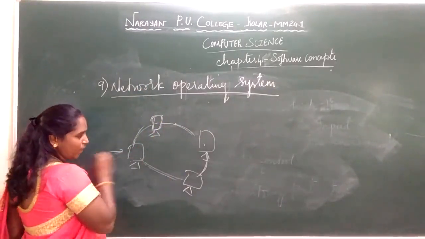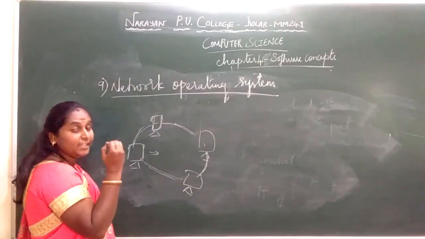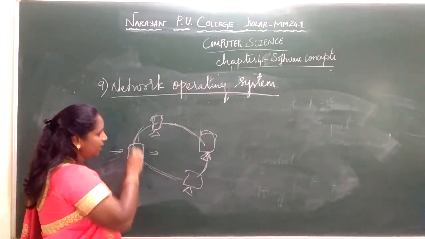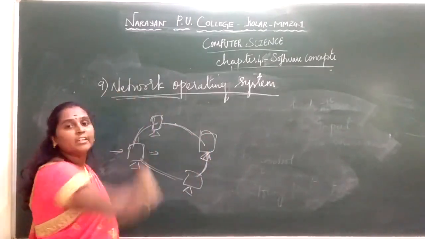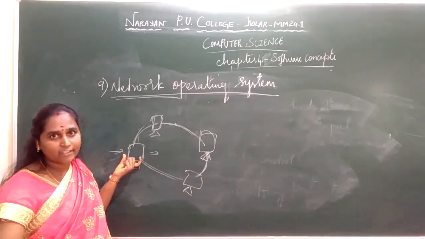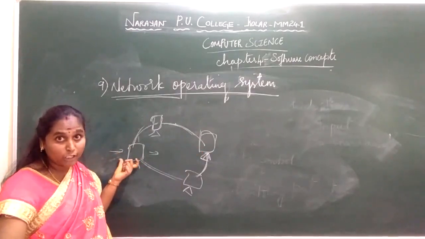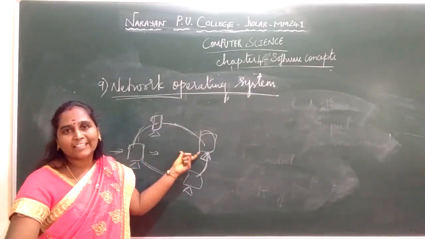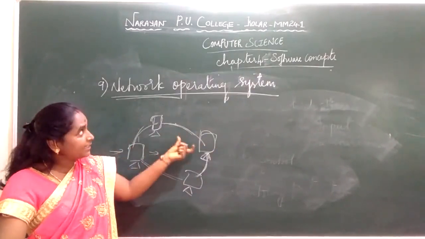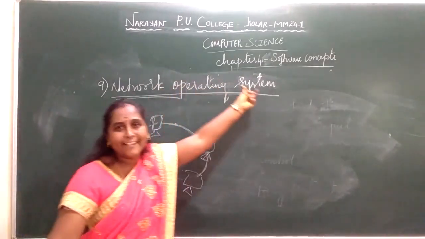A user can log in to one machine with its private protocol, that is, with its private set of IDs, and he can access data from another machine. That kind of network sharing can be done with the help of a network operating system. Users log in with their own private security, but they can access details on the other system. This kind of accessing or managing of system resources is done by a network operating system.